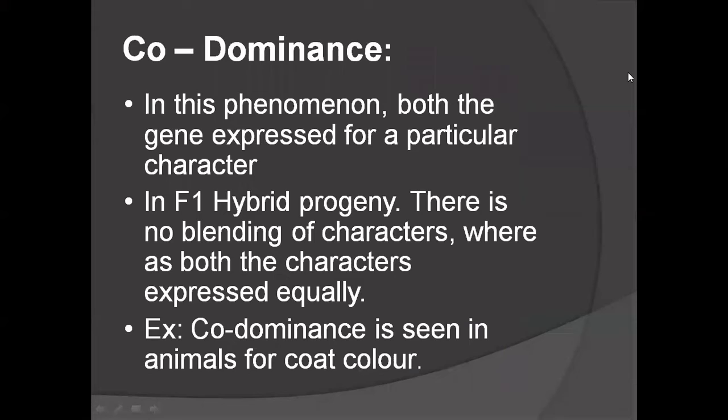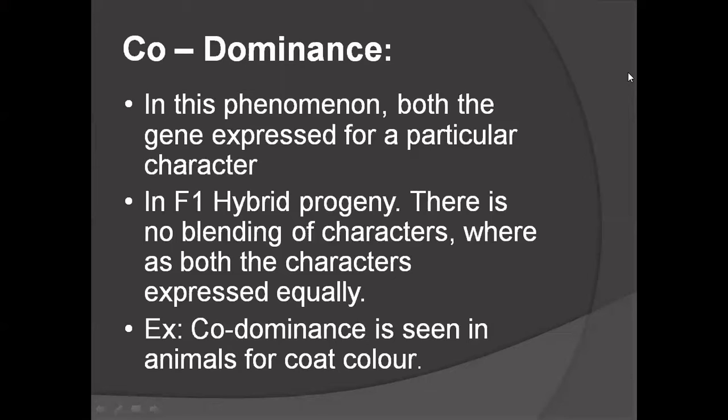And the second example for allelic interaction is codominance. Here, what is codominance? Both genes are expressed for a particular character. In this phenomenon, both genes are expressed for a particular character in the F1 hybrid. So there is no blending of characters. Both characters which are present in the parents are expressed equally in the F1 generation.